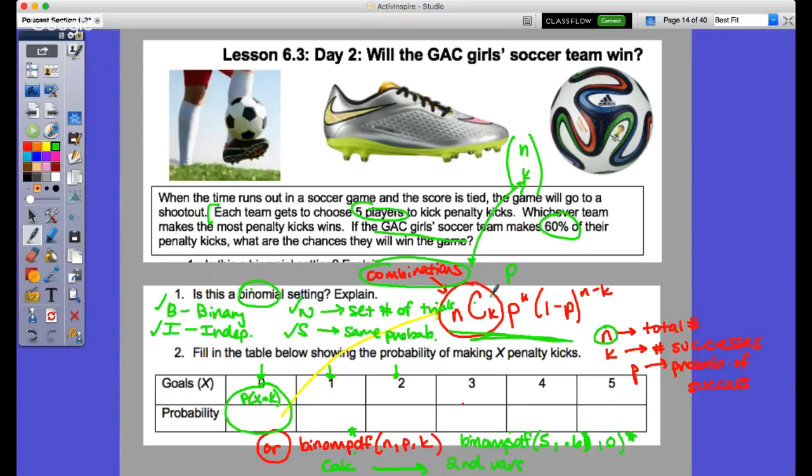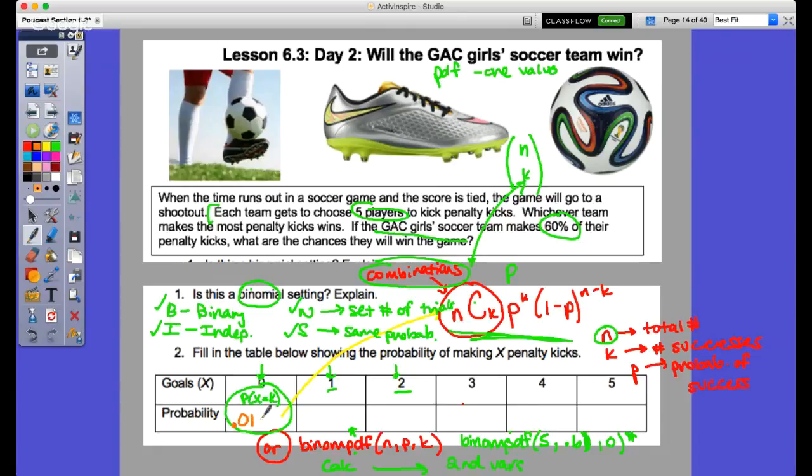Again, PDF means one value. I'll kind of write that up here. PDF is the one value. So if I were to just keep plugging this in, I could, except on my calculator, I would put at the end, the only difference would be 1, 2, 3, 4, and 5. Okay? Very nice. Very good.